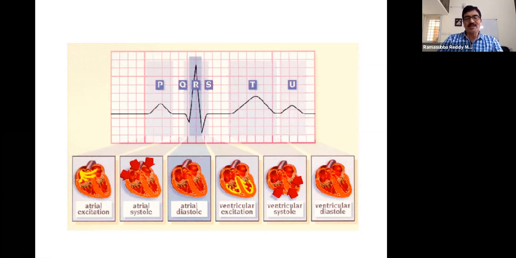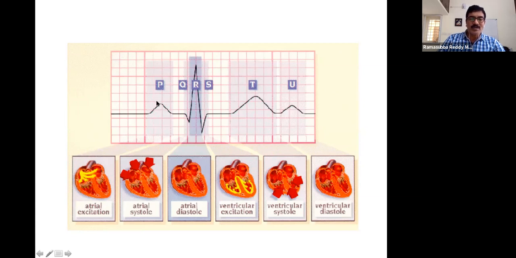They generate the action potential, which spreads to the entire atria, left and right, and that spread of impulse makes the atrial muscle contract.